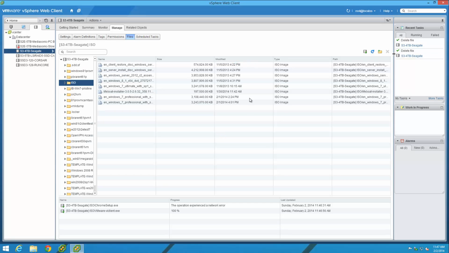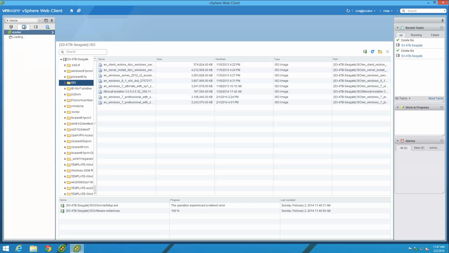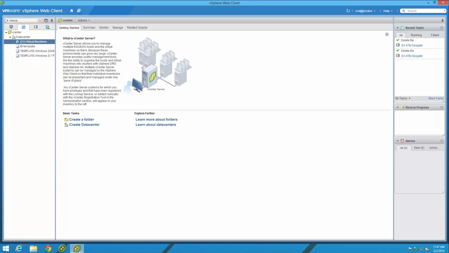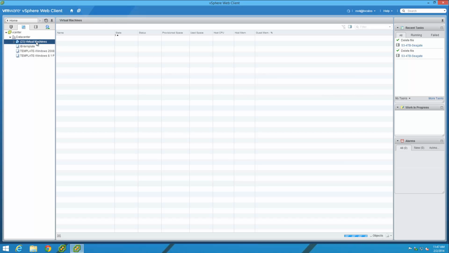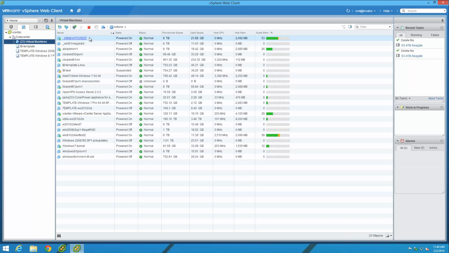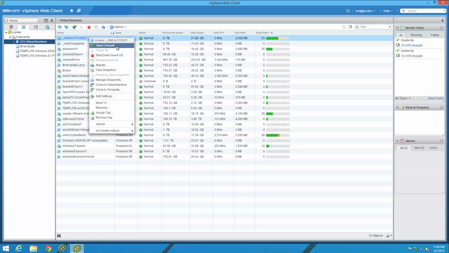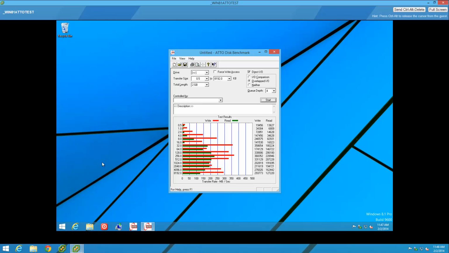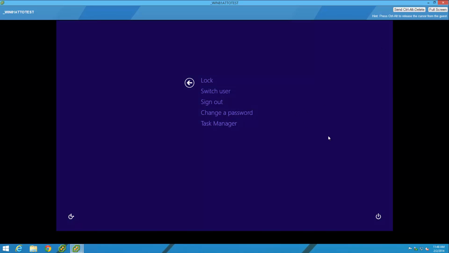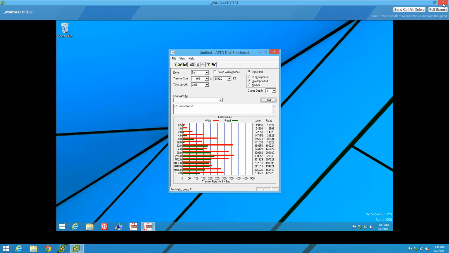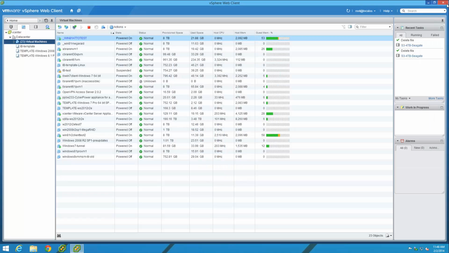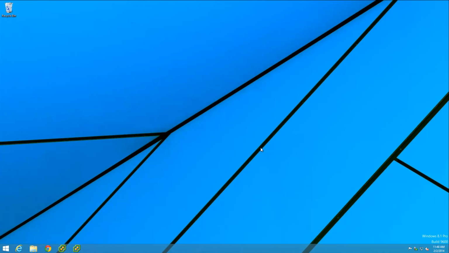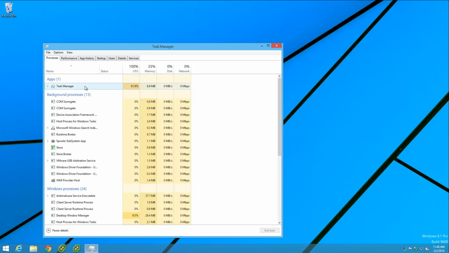Okay. Now let's go over and do a remote console. And there we go. Yep, it's functioning all right. It's good. Close it. Look at Task Manager. We should see no copies of Chrome running at all. We don't.